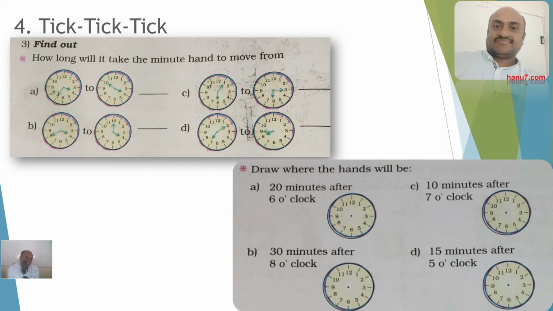We have to check the difference: 10 minus 7 is 3. 3 into 5 is 15. Or otherwise, directly you can add 5 plus 5 plus 5. So it is 15 minutes.